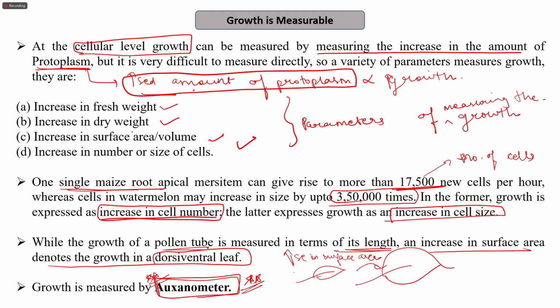Also, these parameters are important, that how can we measure? So we can measure by increasing the fresh weight. Suppose today you weigh a leaf that weighs 50 mg. Next day you weigh that, and if the leaf from the same plant on some other day measures 150 mg, you may say that there is an increase in the fresh weight. Also, you can see increase in the dry weight. So you may dry out the components, and then you may check whether there is a change in the weight also. So increase in the dry weight also reflects the growth. Increase in the surface area or volume, as I mentioned, and increase in the number or size.